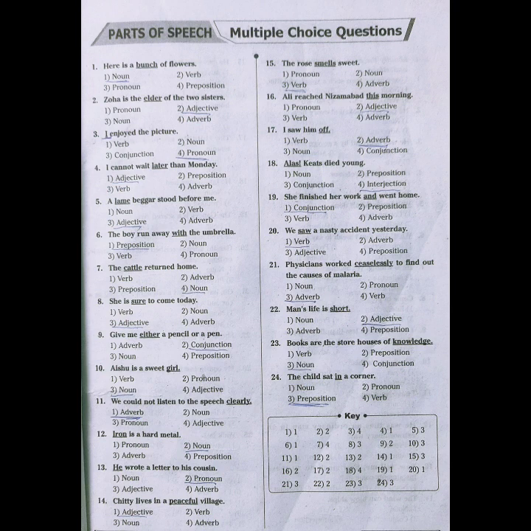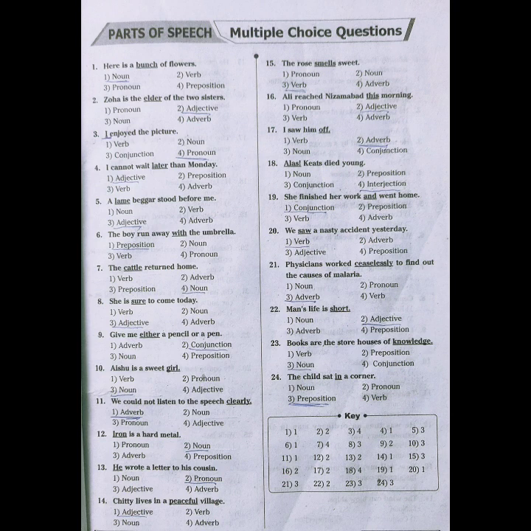Now come to the 12th one. Iron is a hard metal. Here the word iron is underlined. The options are 1 pronoun, 2 noun, 3 adverb, 4 preposition. We know about material nouns. Here iron is a material noun. Therefore we can easily say that the word iron is a noun.